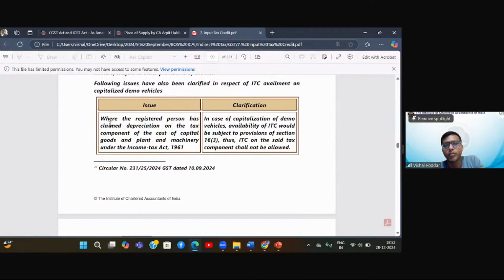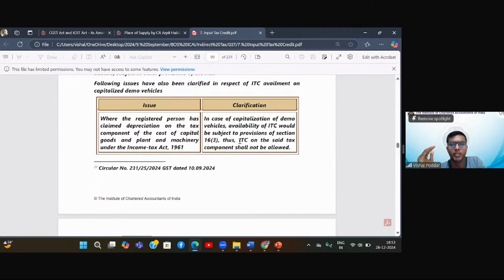So what are the scenarios covered? Where the registered person has claimed depreciation on the tax component of the cost of capital goods and plant and machinery under income tax. In case of capitalization of demo vehicle, availability of ITC would be subject to provisions of 16.3. Now, what is this 16.3 provision?